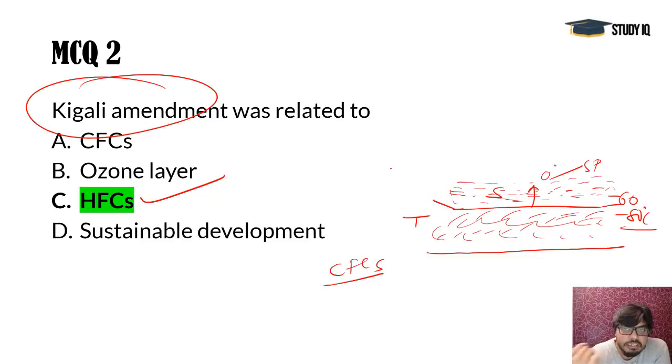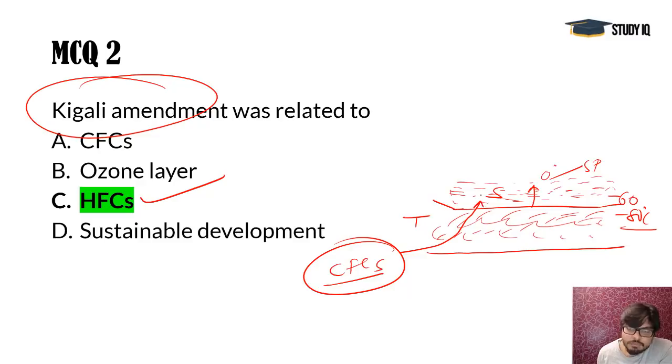So that absorbs ultraviolet rays, and CFC gas, which was released in the refrigeration process, used to remain for long in the environment. It reached up to the stratosphere and reacted with this ozone gas, that is O3, and actually reduced it to O2 gas, and ozone was no more there.